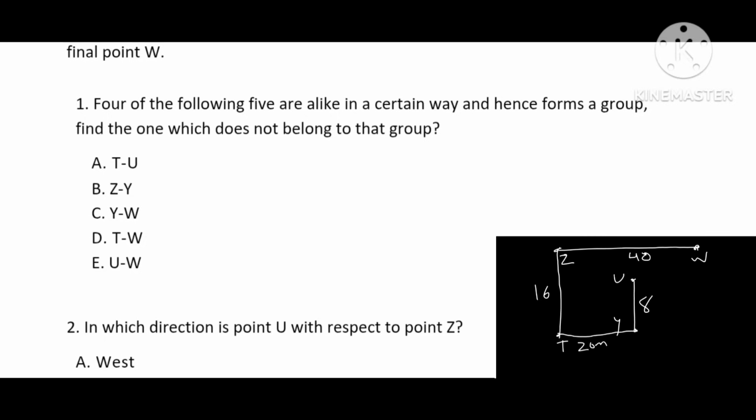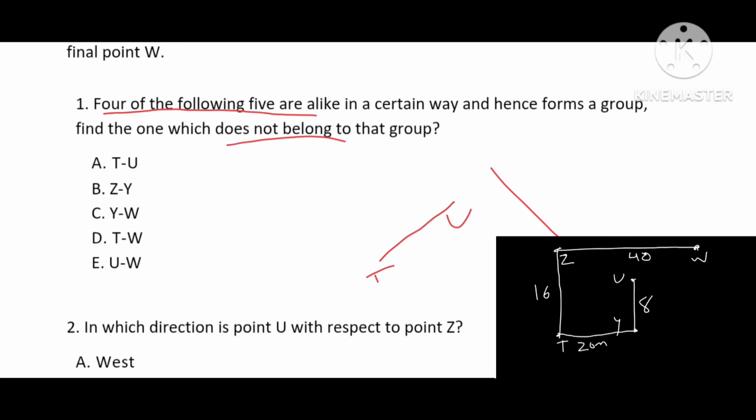So the first question we deal with here is: 4 of the 5 are alike. Find the odd one out. T and U is northeast direction. Z and Y is southeast direction.